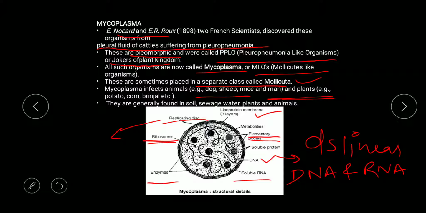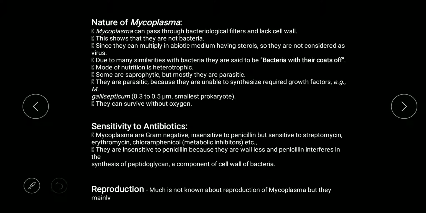Some people say that the function of elementary bodies is in reproduction, but detailed study has not happened. So you should remember these two statements: they have double-stranded linear DNA and they have both DNA and RNA.